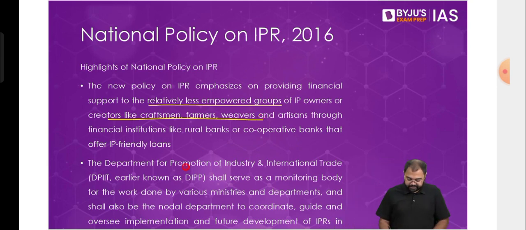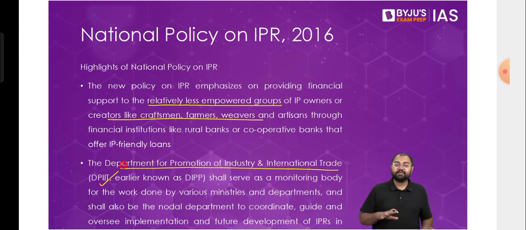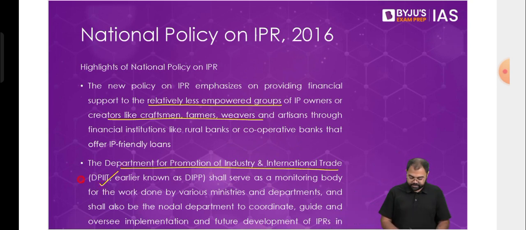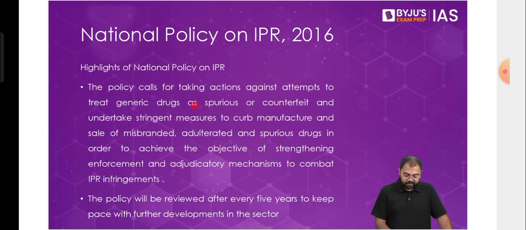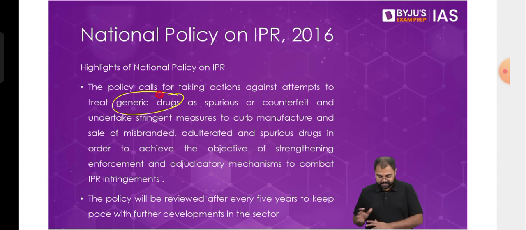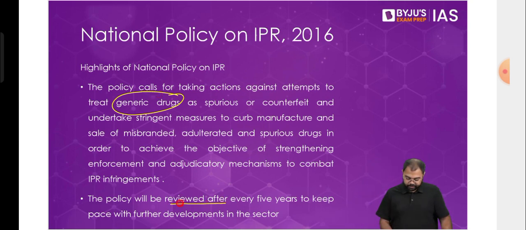And the Department of Promotion of Industry and International Trade, that is DPIIT, has been given the monitoring authority. Everything related to the operations and the monitoring will be taken care of by this particular ministry. So all these things have been taken as part of the highlights. Then there are also things related to generic drugs. What about generic drugs? We'll discuss that a little later, so just wait. And then the review. The policy will also be reviewed after every 5 years, and hence it will help in updating it according to the requirements.